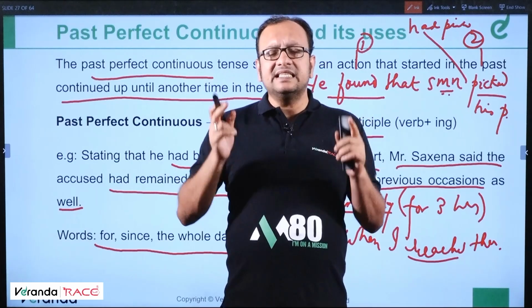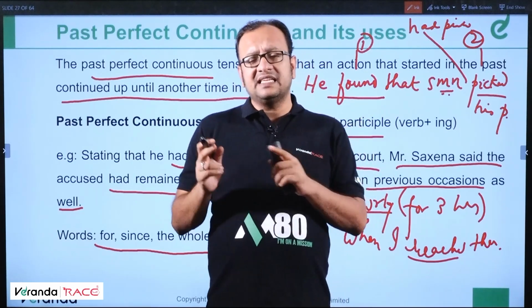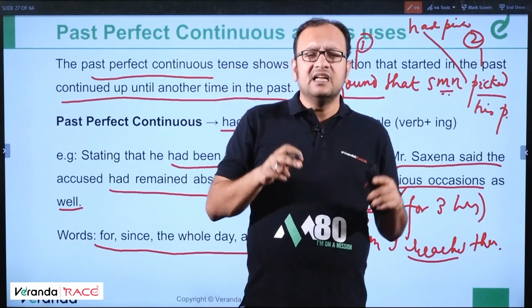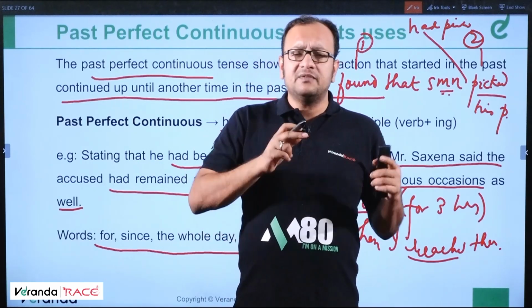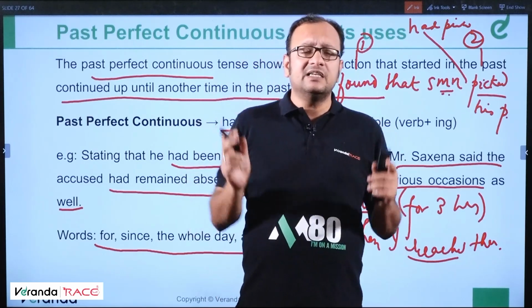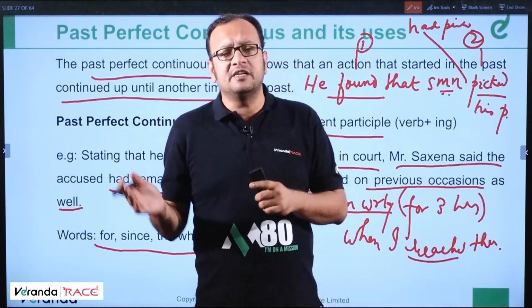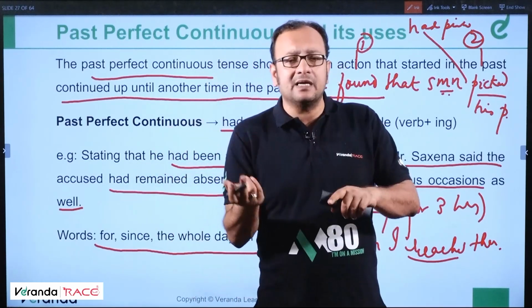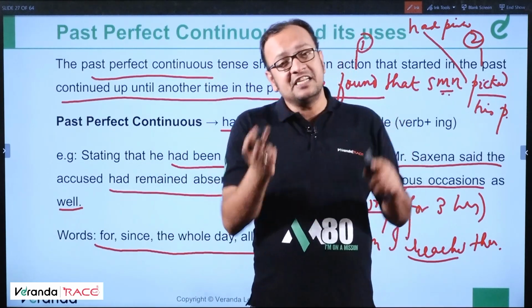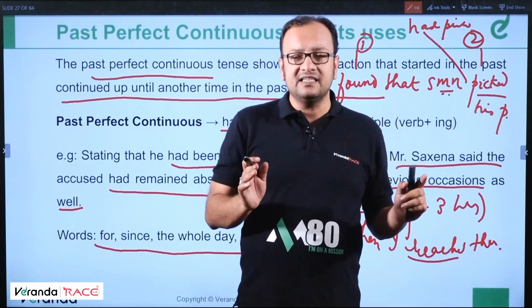He had completed the work when I came is also correct. He had been doing the work when I came is also correct. But when I say he had completed the work, it means the duration should be mentioned over there. He had been doing the work for 1 hour when I came. Then it becomes had been doing the work. He had done the work when I came is also correct.